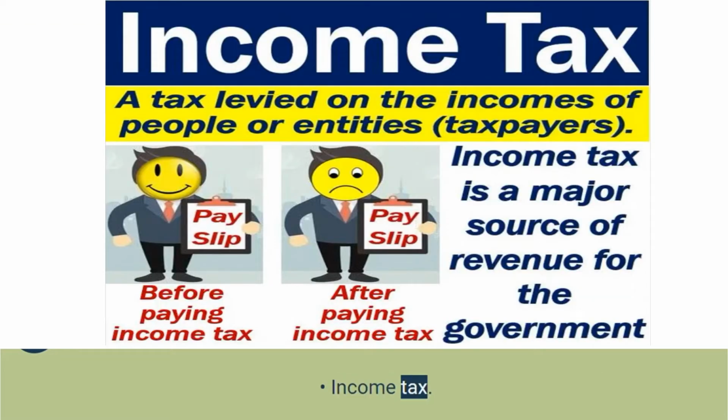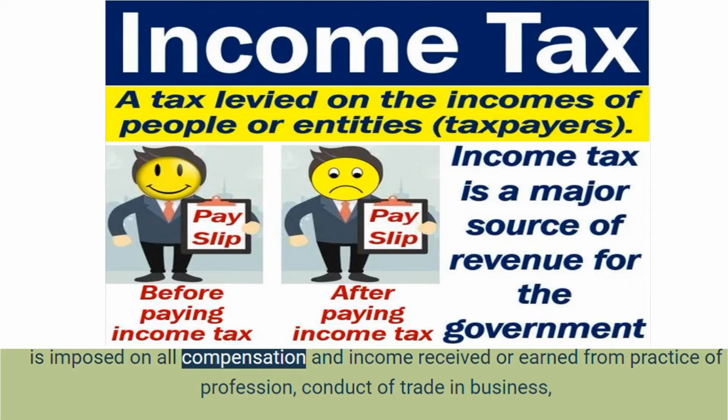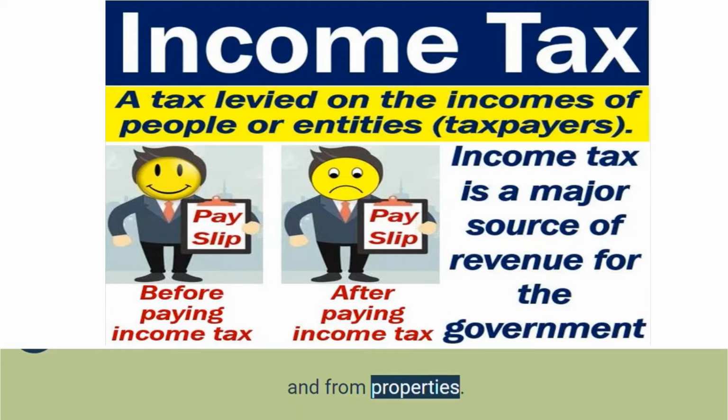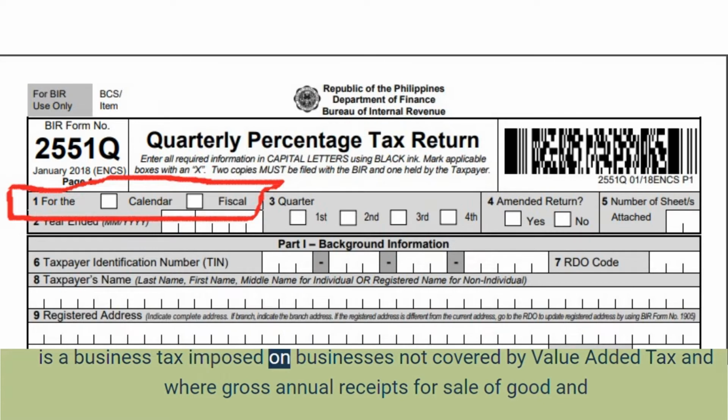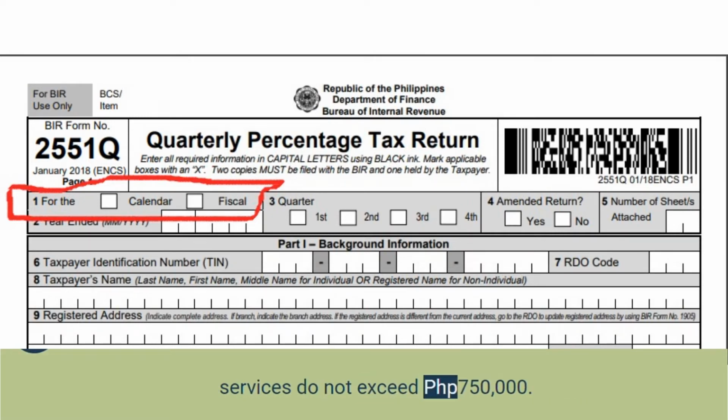Income tax is imposed on all compensation and income received or earned from practice of profession, conduct of trade and business, and from properties. Percentage tax is a business tax imposed on businesses not covered by value-added tax and where gross annual receipts for sale of goods and services do not exceed PHP 750,000.